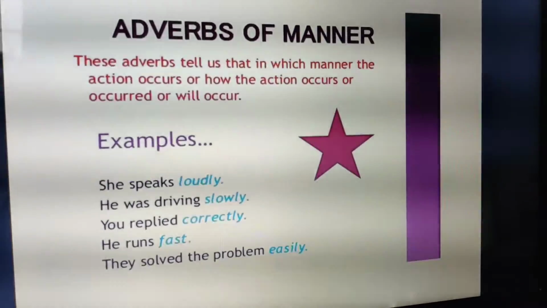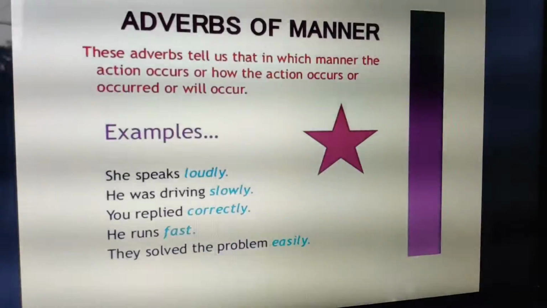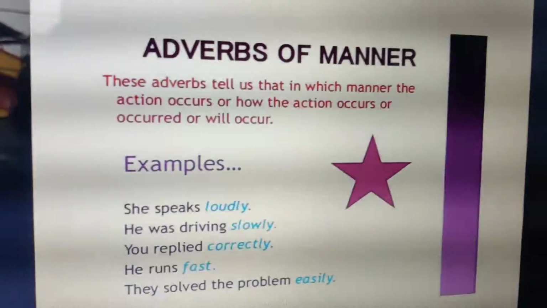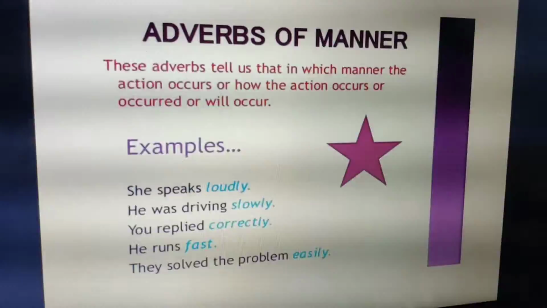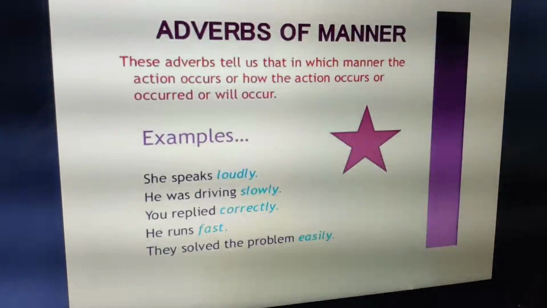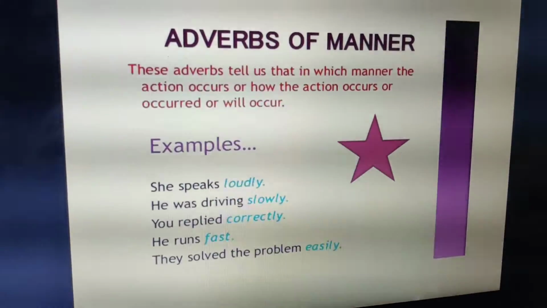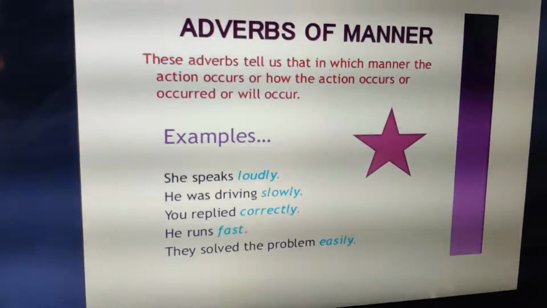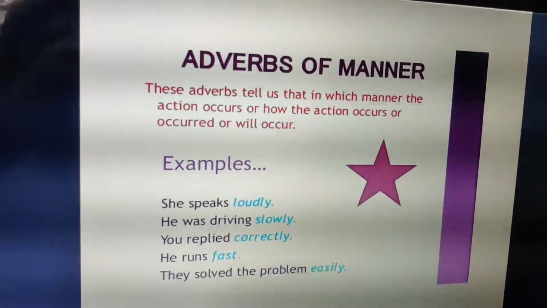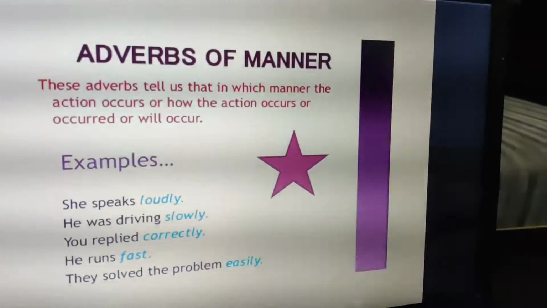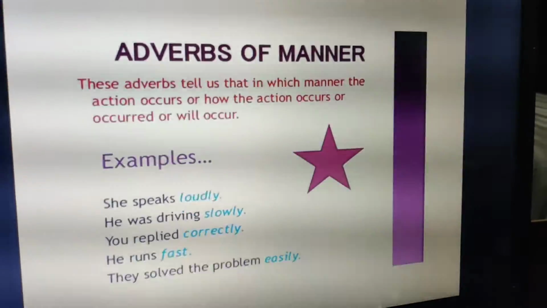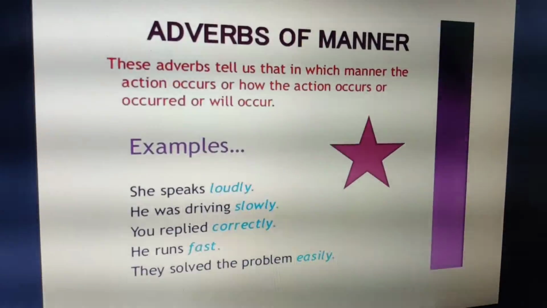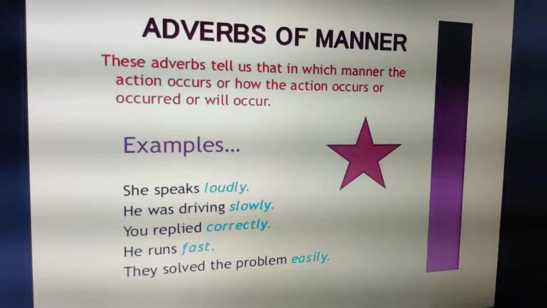Now, what does adverb of manner talk about? It talks about in which manner an action will occur, has occurred, or occurs, right? So it can be present, past, or future. So she speaks loudly. How does she speak? Loudly. You replied correctly. How did you reply? Correctly. So loudly, slowly, correctly, fast, easily. These are all adverbs of manner, because they answer to the question how.